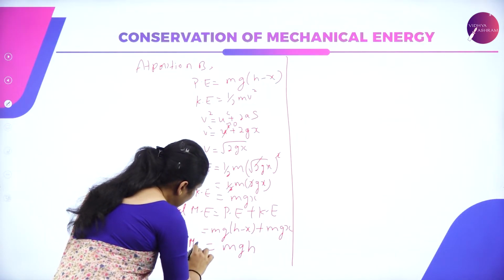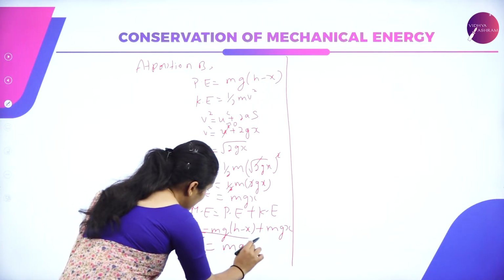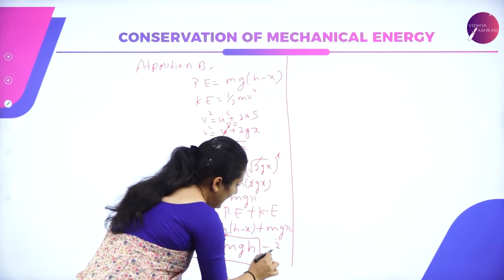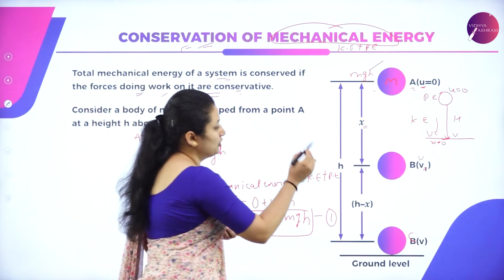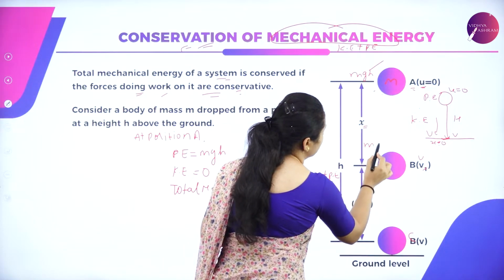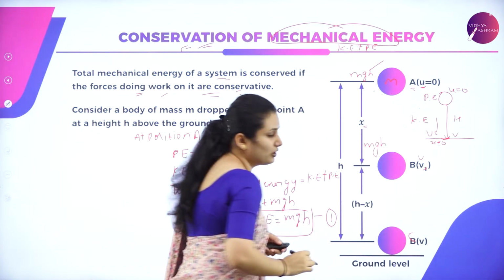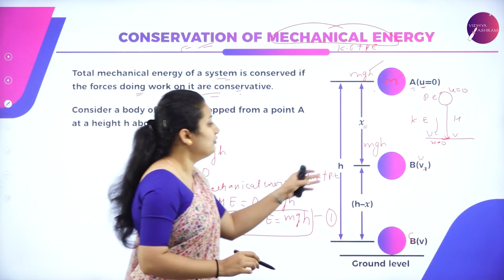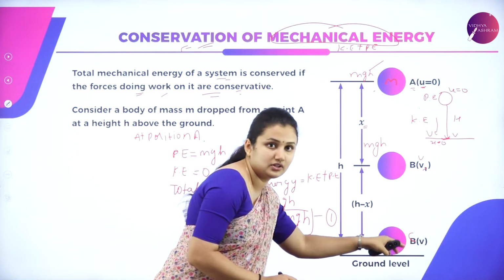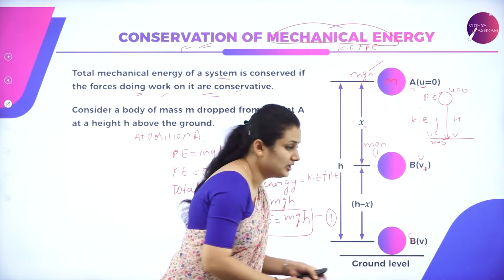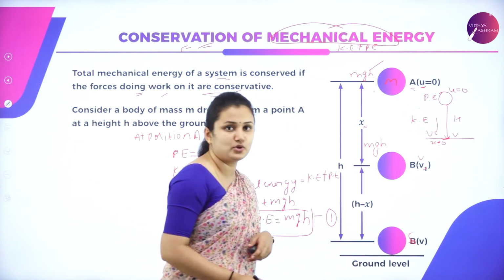Total mechanical energy at position B is equal to mgh. Consider this as your equation 2. So the total mechanical energy at position B is also equal to mgh. Now from position B, the ball is moving towards the ground. The last position, that is the ground, is position C.